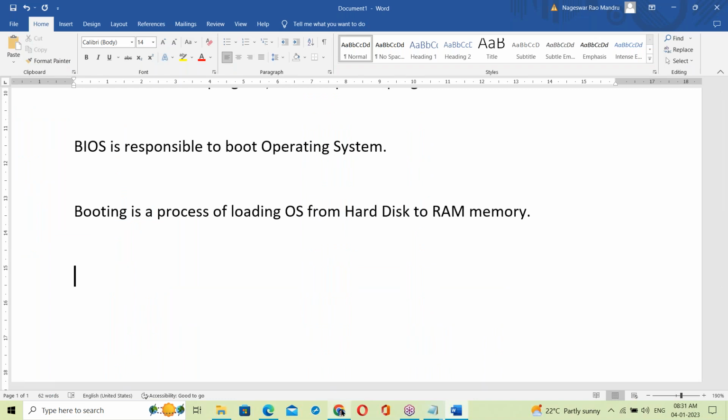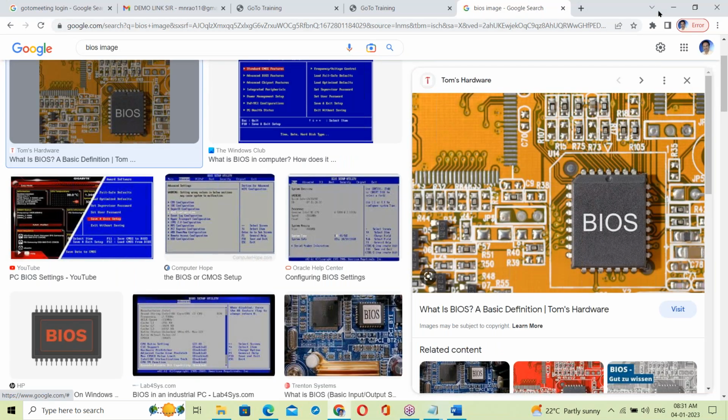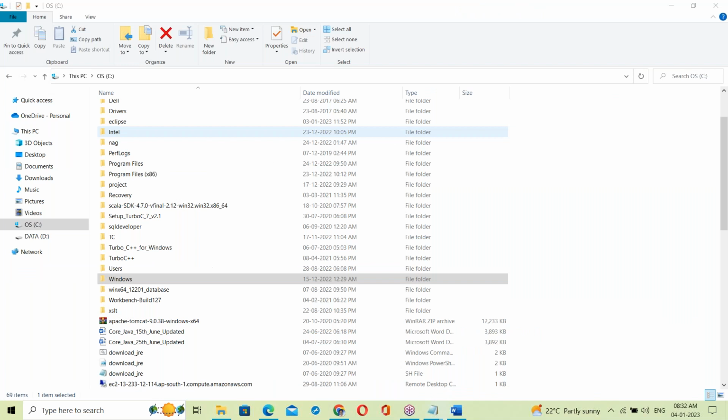Once you power on your system, first of all, power goes to the BIOS. This BIOS program is responsible for loading the OS from hard disk to RAM memory. BIOS is the first program in the system, but it's a hardware program. It's not software. Once the OS is loaded, your system is ready.